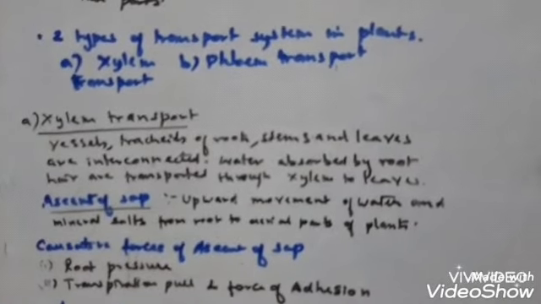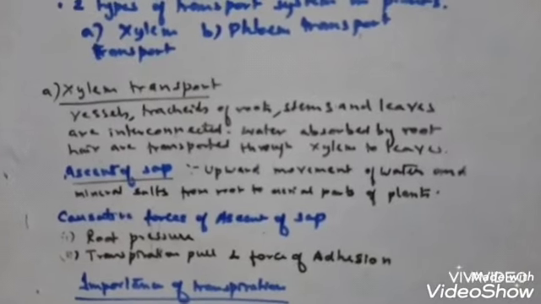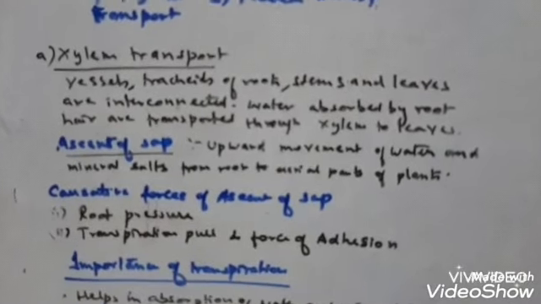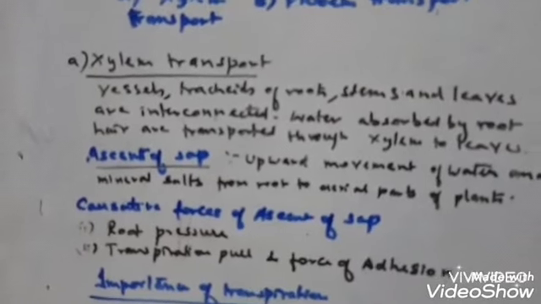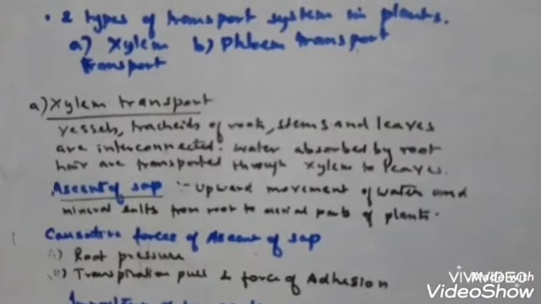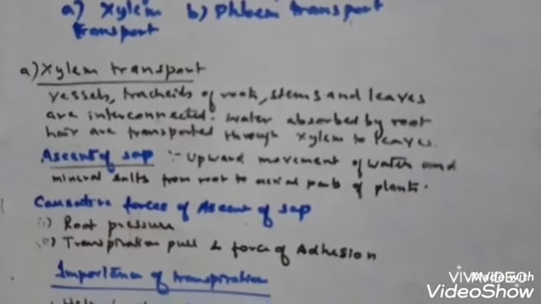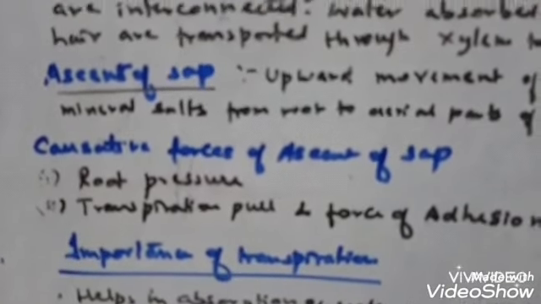So this upward movement of water and mineral salts from the root to the upper part, or the aerial part, of the plants against the gravitational force is called ascent of sap. So understood what is ascent of sap? Next, what causes this force? What are the causative forces of ascent of sap?